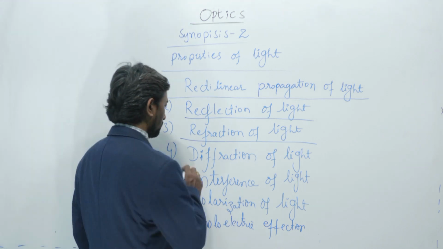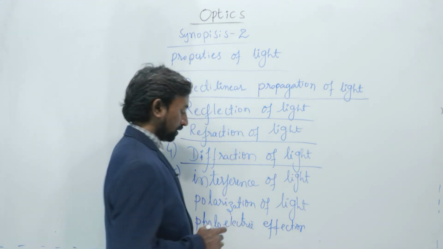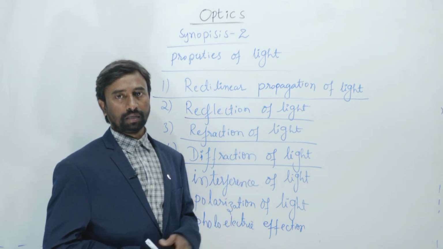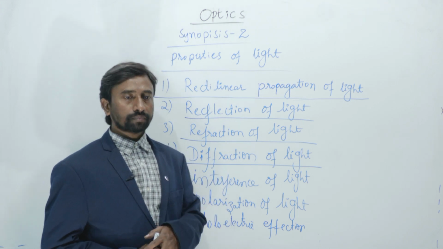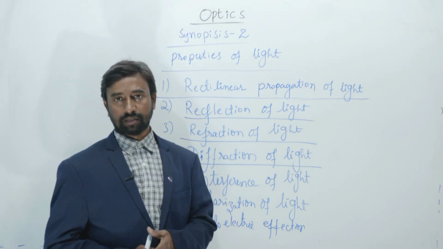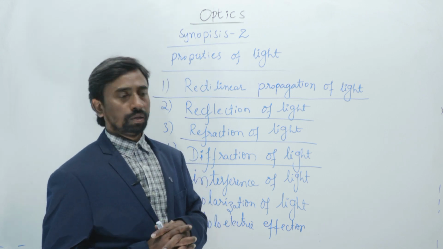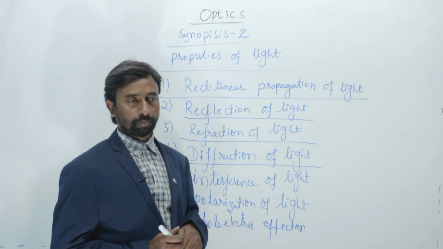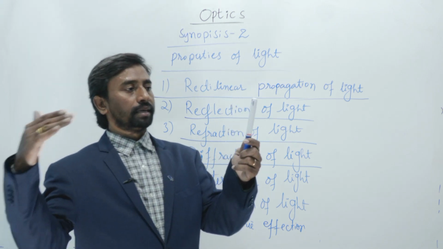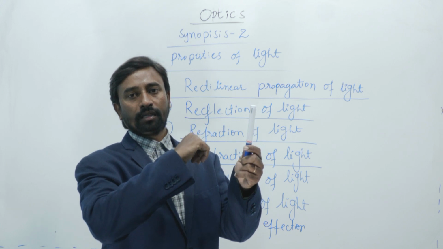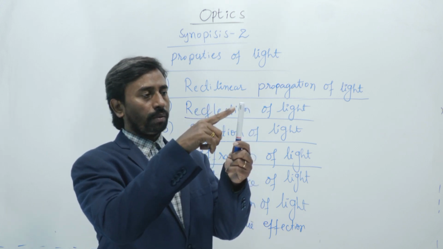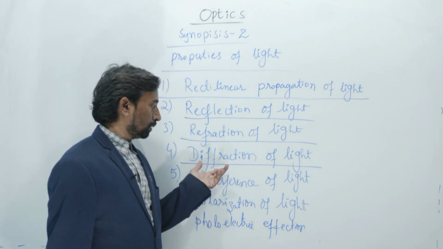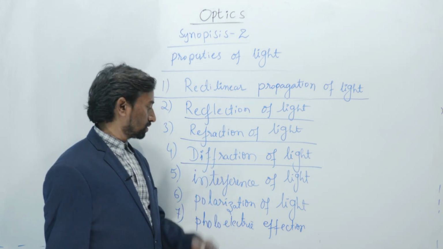And diffraction of light. Whenever light travels through apertures or meets obstacles, at the edge of the obstacle the light bends and travels. That phenomenon of light is said to be the diffraction of light. Suppose there is an obstacle; whenever the light encounters it, at the edges it bends and then travels. That nature of light is the diffraction of light.